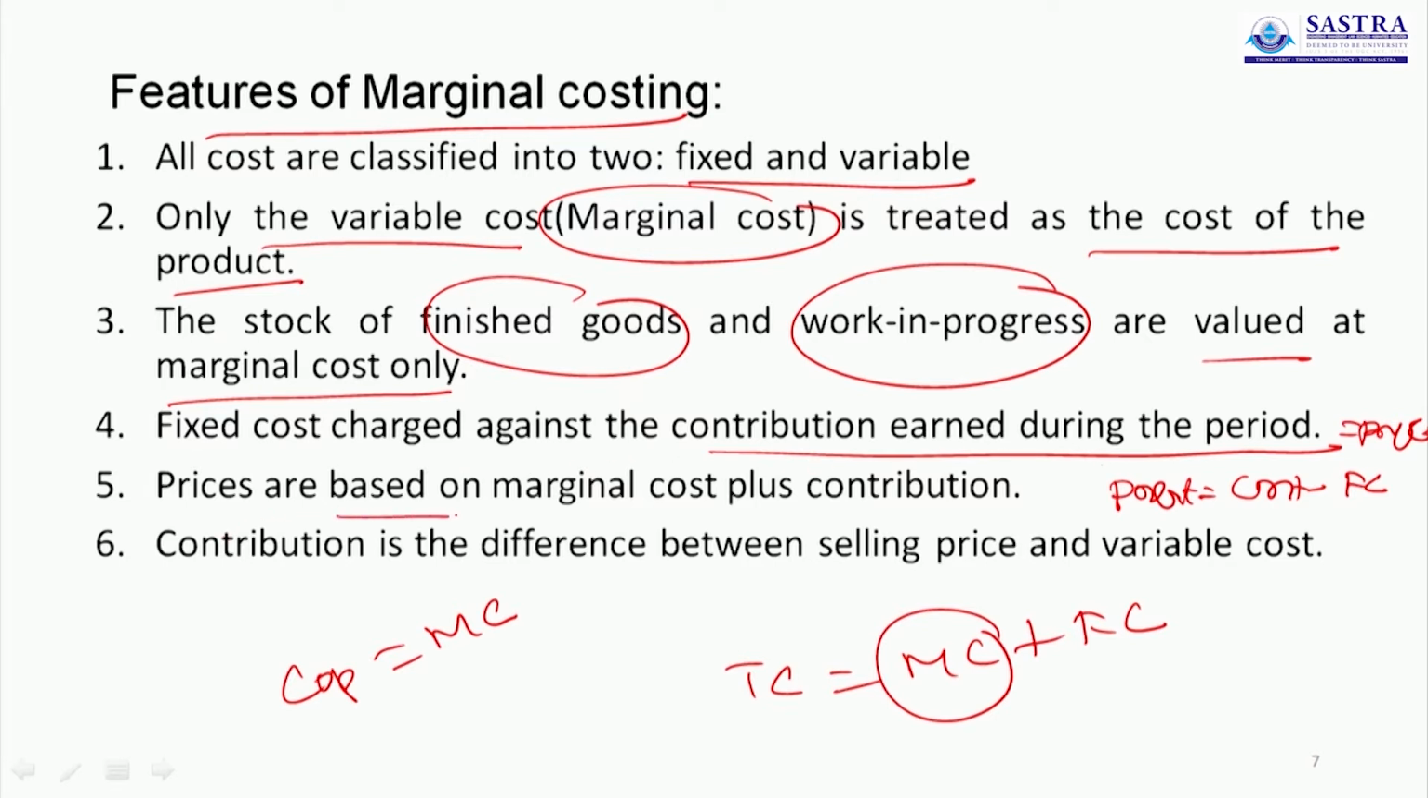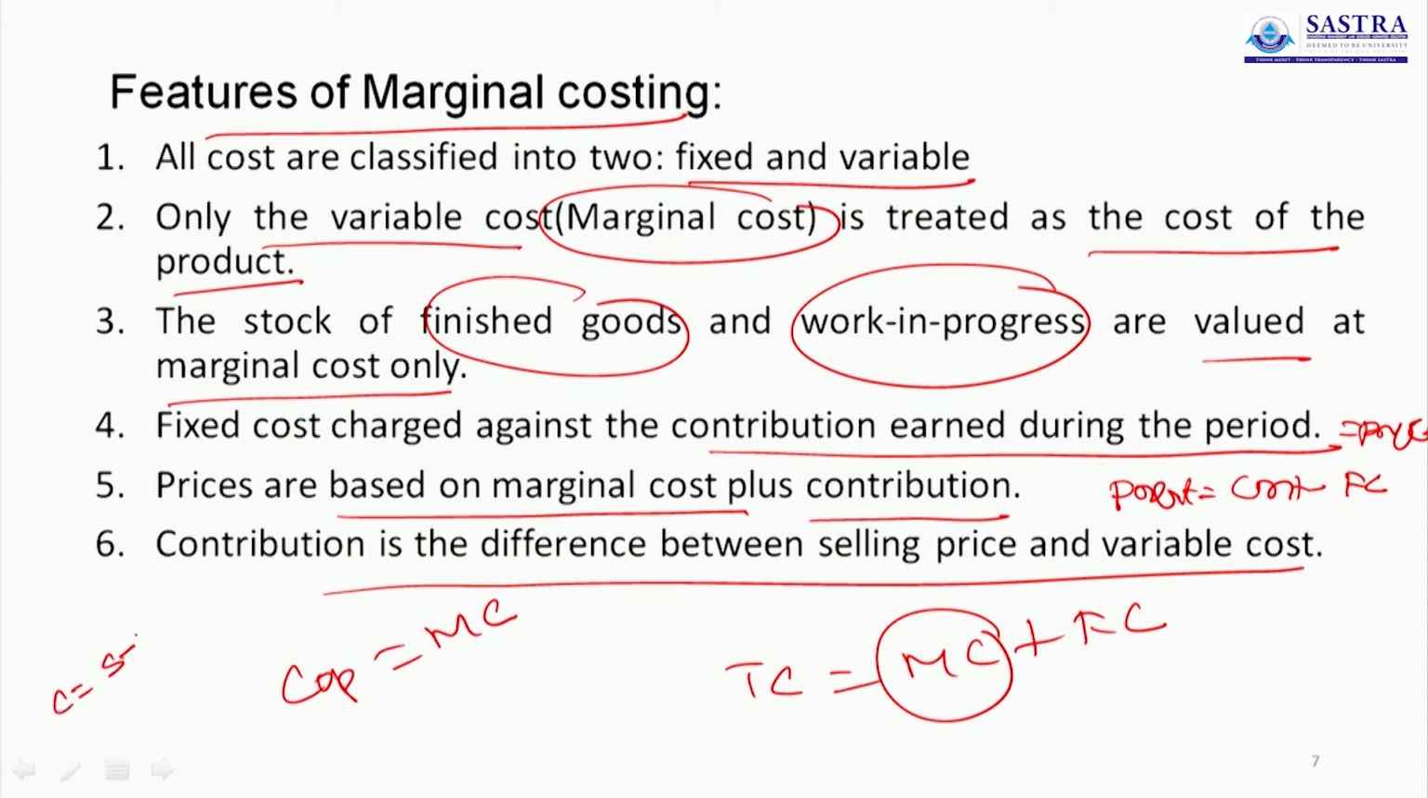The prices are based on marginal cost plus contribution, because the fixation of selling price is one of the core objectives of the marginal cost technique. The prices are based on the marginal cost plus contribution earned by each product or in a particular business. Contribution is the difference between selling price and variable cost. So contribution equals sales minus variable cost, or contribution per unit equals selling price per unit minus variable cost per unit.